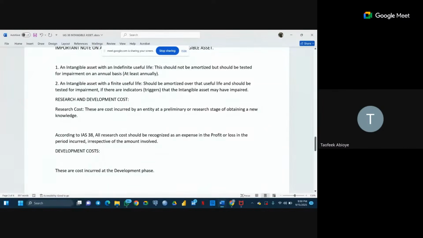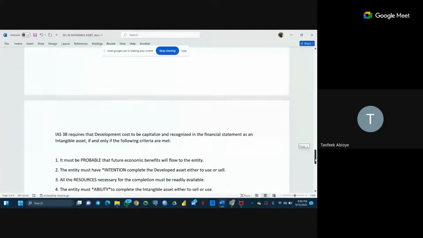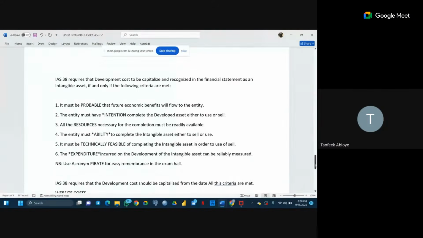You have now moved it from the research phase to the development phase. Now, when the intangible asset is under the development phase, there are 6 criteria that must be met before we can capitalize the cost we incur up to that development phase.